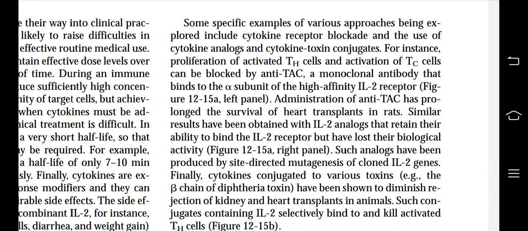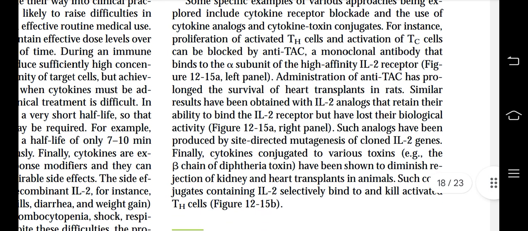For instance, proliferation of activated T cells and activation of TC cells can be blocked by anti-TAC, the monoclonal antibody that binds to an alpha subunit of the high affinity IL-2 receptor. Administration of anti-TAC has prolonged the survival of heart transplants in rats. Similar results have been obtained with IL-2 analogs that retain their ability to bind the IL-2 receptor but have lost their biological activity. Such analogs have been produced by site-directed mutagenesis of cloned IL-2 genes.